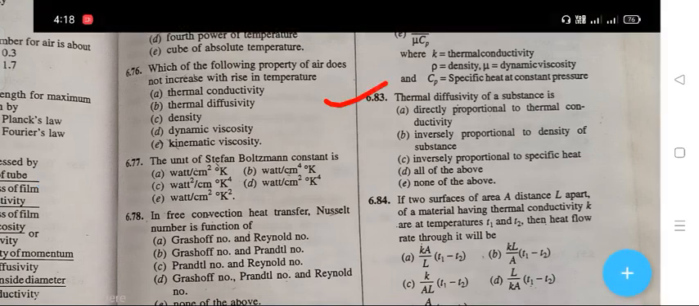The next question is thermal diffusivity of a substance is. The right answer is D. That is your all of the above. That means directly proportional to the thermal conductivity, inversely proportional to the density of the substance, inversely proportional to the specific heat.